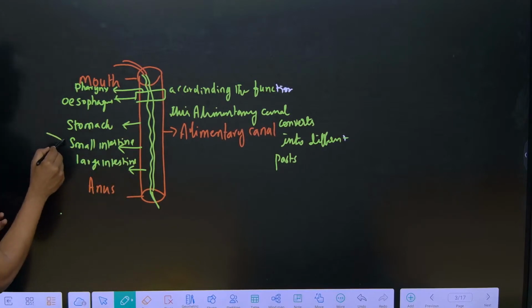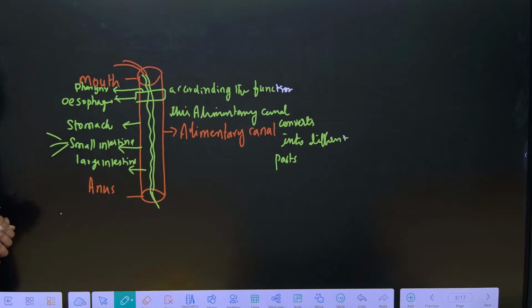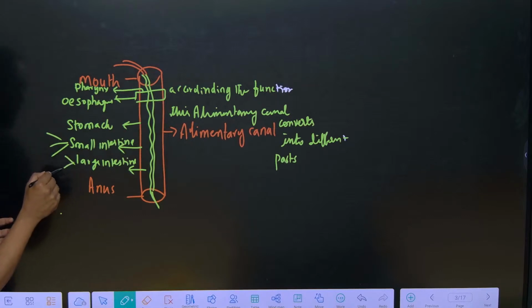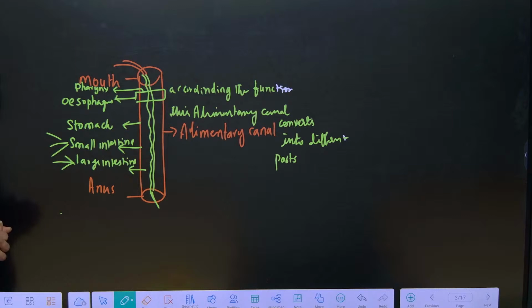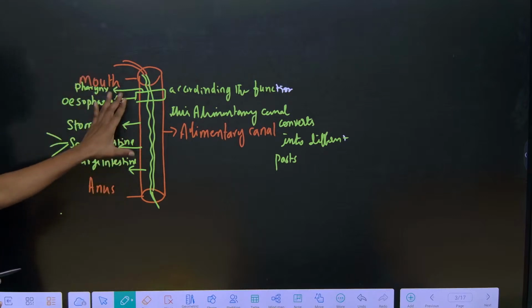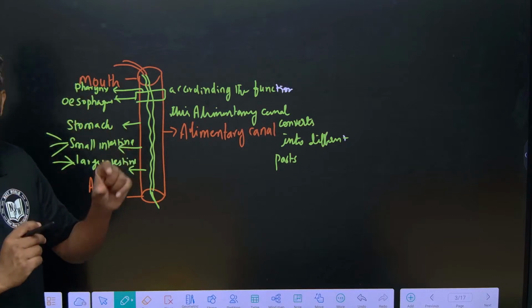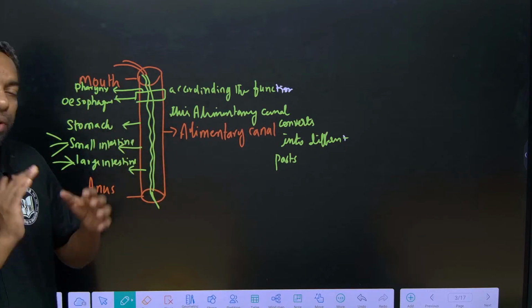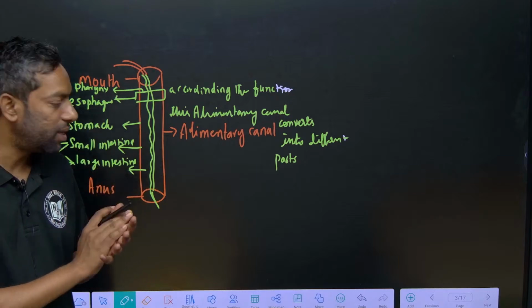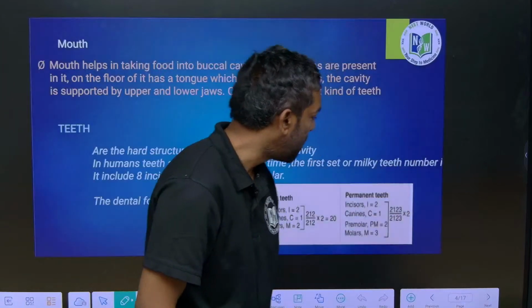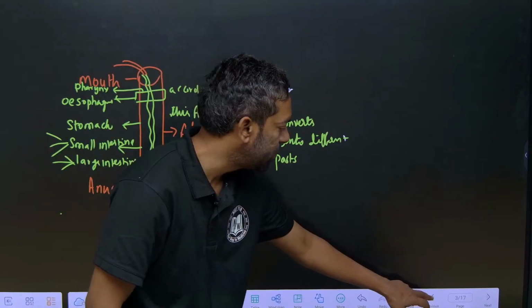The small intestine again has 3 parts, and the large intestine also has 3 parts. This is how the alimentary canal is converted into these parts, guys. Each part has a different structure and different function. We are going to discuss everything about these parts in the digestive system.